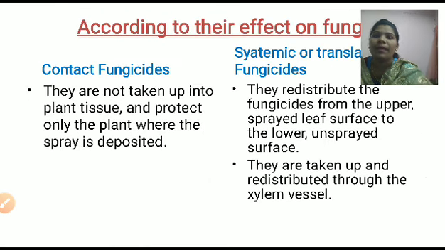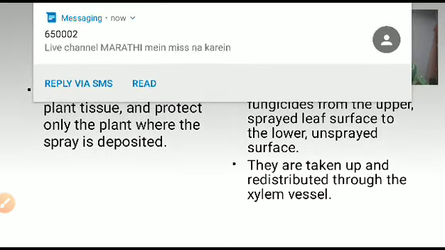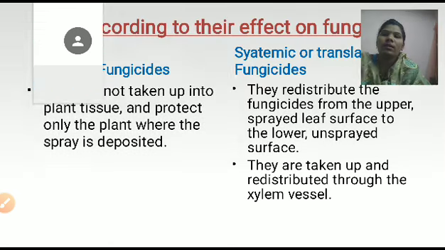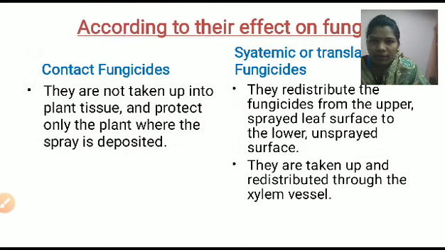Okay, next is the classification of the fungicides according to the effect on the fungi. Again there are two types. The first one is contact fungicides, and the second one is systemic or translocated fungicides. First, the contact fungicide.